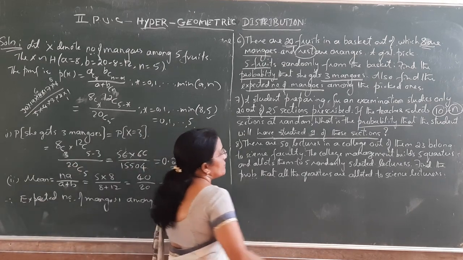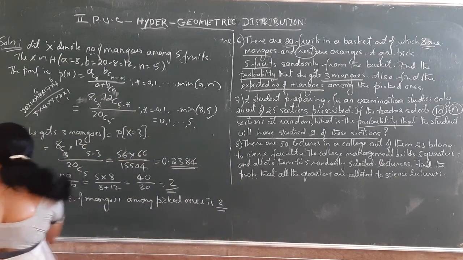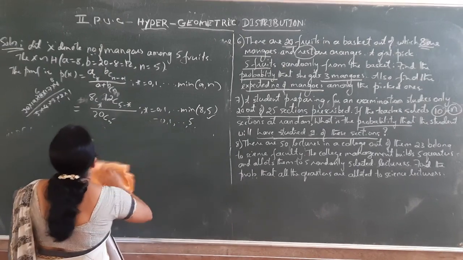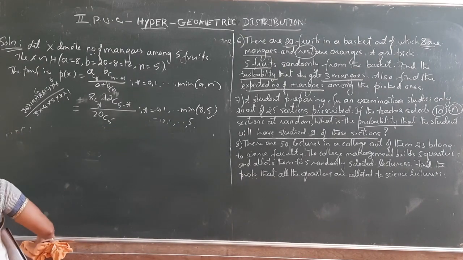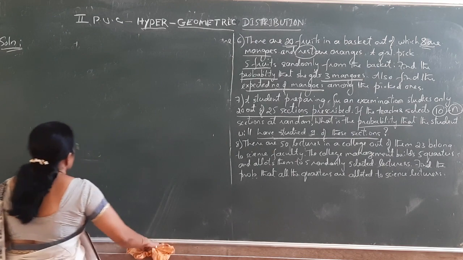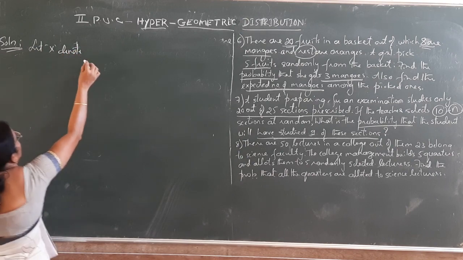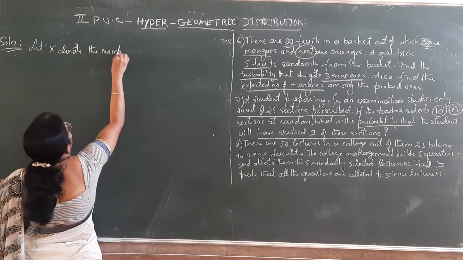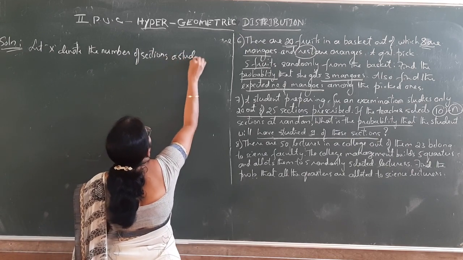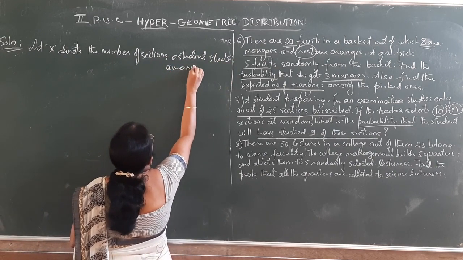So first we have to define: let X denote the number of sections a student studies among how many sections?